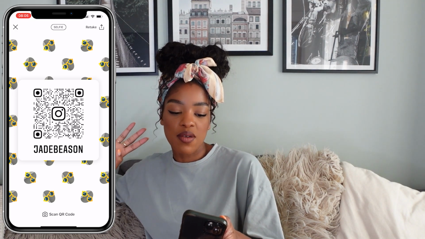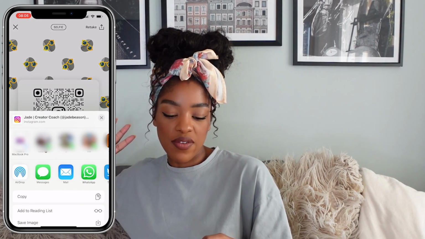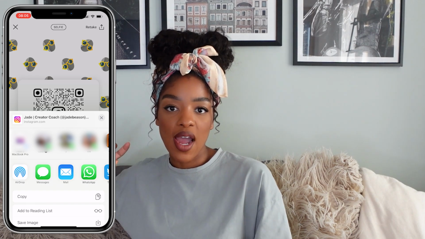And then when you want to save it, you press the button on the top right hand corner and it will give you the opportunity to save it to your camera roll, right? So some cool ways that you can use this. I saw someone host a workshop once, and on the final screen, they just had the QR code on the screen rather than having their actual Instagram handle, which I'm sure they still had on the screen. But rather than getting people to type out their Instagram handle, they just got people to lift their camera in front of the screen. The QR code would appear and that would give them a link to their Instagram page, which I thought was super smart.